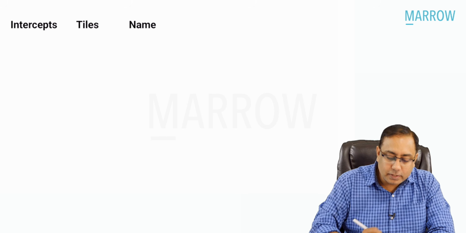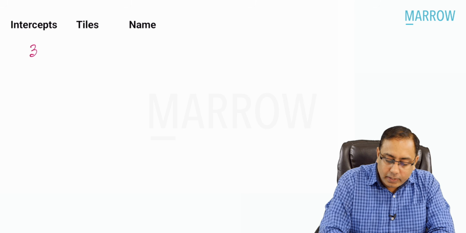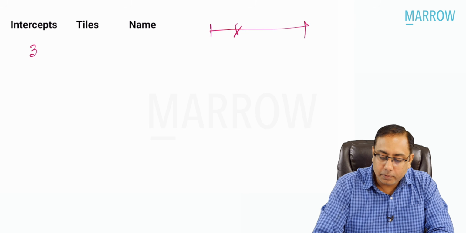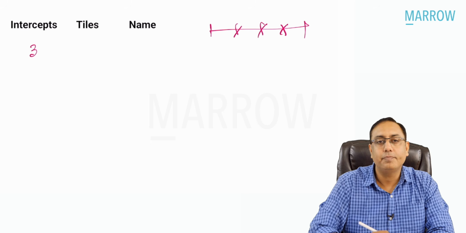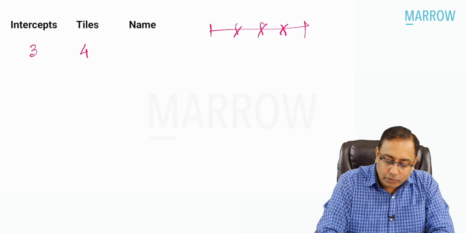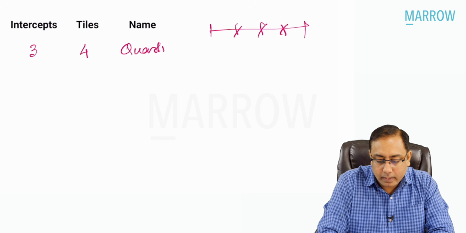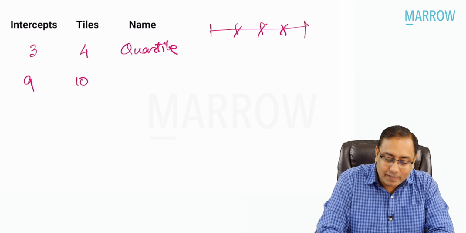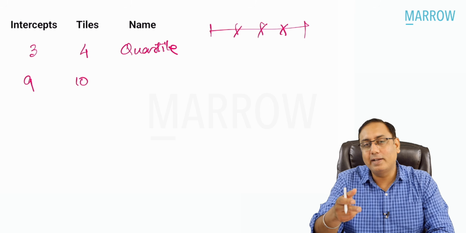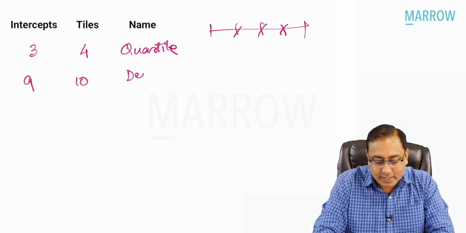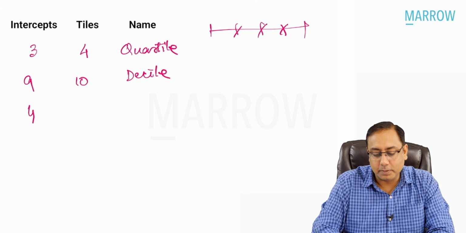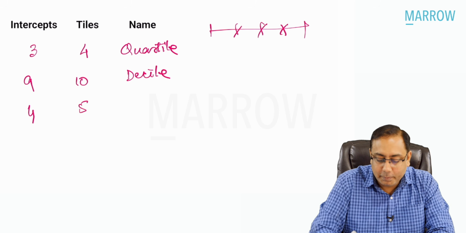So common sense, if there are 3 intercepts, you take the data and put cut 1, cut 2, and cut 3. How many parts did you divide them into? 4 parts. The name is a quartile. And if you take 9 intercepts, how many parts, beta? 10 parts. The name is not a tentile, it is called a decile. If you put 4 intercepts, you will make 5 tiles.